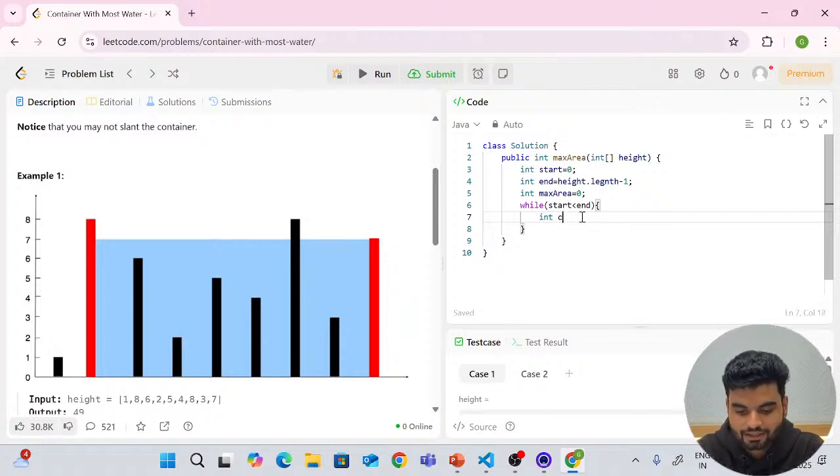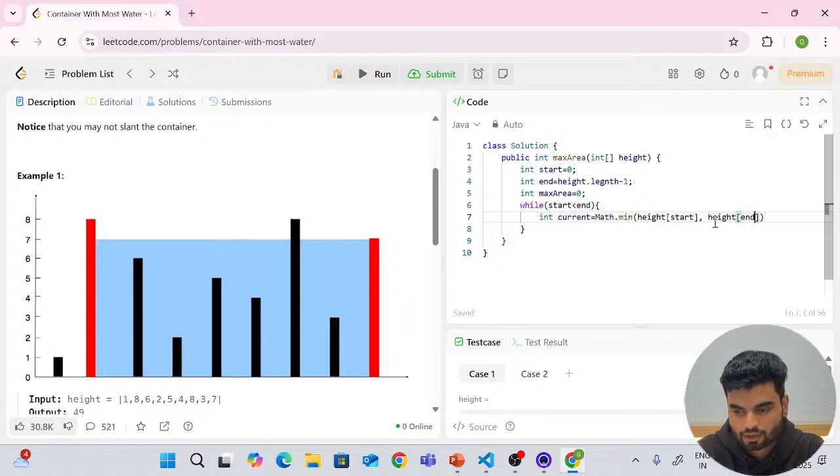So int current area. Anyhow, understand the logic if you are not comfortable with Java. The same code will transform into the other languages. So anyhow, you're learning different languages as well. So it's int current area, and you will have the minimum height of the pole for having that area, right? So minimum height will be Math.min of the height value available at the start index and the value available at the end index. So we take the smallest pole, because the smallest pole will never let the water get out, right?